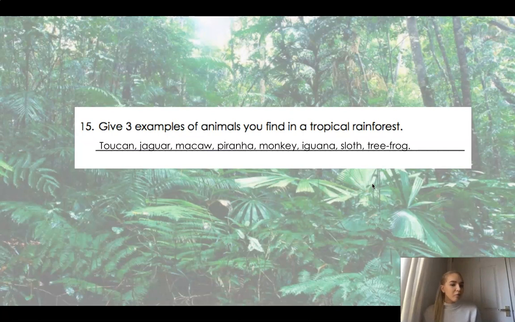Okay, I've given more than 3 just because I wanted to give a range just to help you mark your work. You could have had toucan, jaguar, macaw, piranha, monkey, iguana, sloth, tree frog. There are millions of others. So if you've written down something else, you might want to type into Google, is this animal part of the tropical rainforest? And then it will either say yes or no if you're really unsure, okay? Or maybe your grown-ups can help you at home.